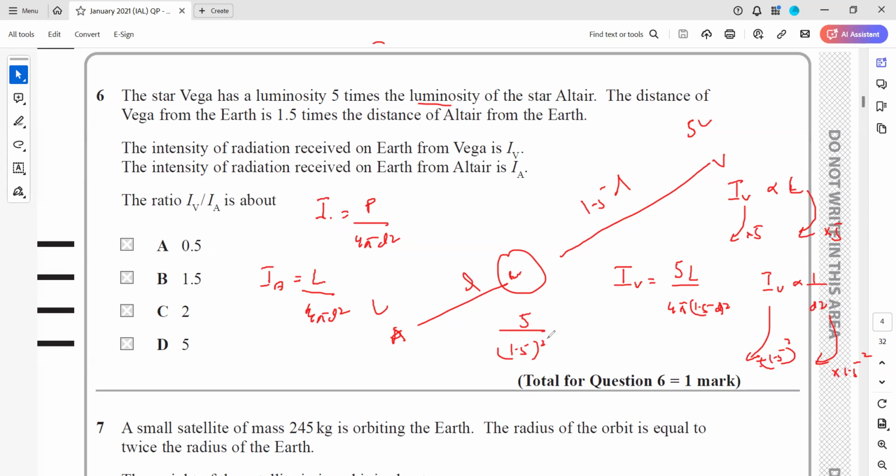that is 2.22. In this example, if we take this intensity as 1, the other will change by 2.22. So what will the ratio of IV over IA be? 2.22, so the nearest answer is 2. That's why we write 2. Is it clear? Any doubt in this?